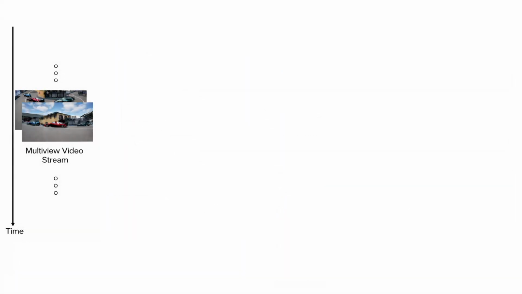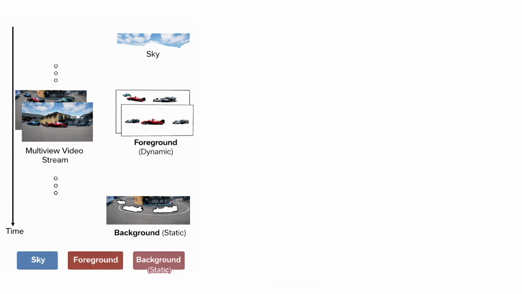We will now briefly explain our reconstruction method. Our method FastFlow GS reconstructs multi-view frames in a streaming fashion. Once a frame arrives, we factorize it into dynamic foreground, slow-changing background, and almost static sky. We decompose it using segmentation masks.